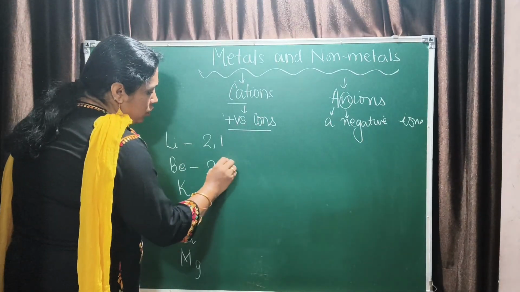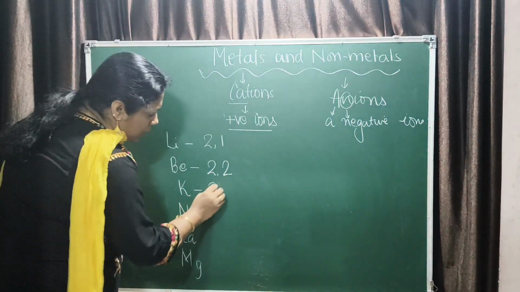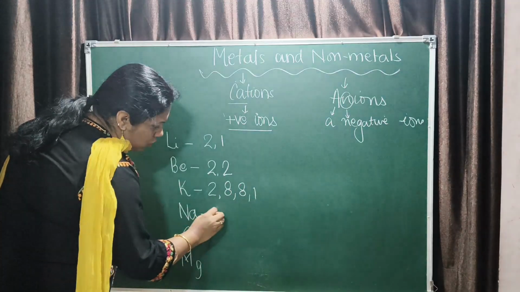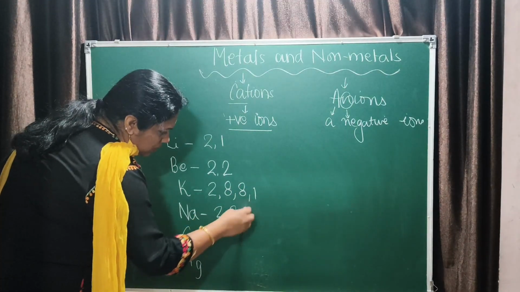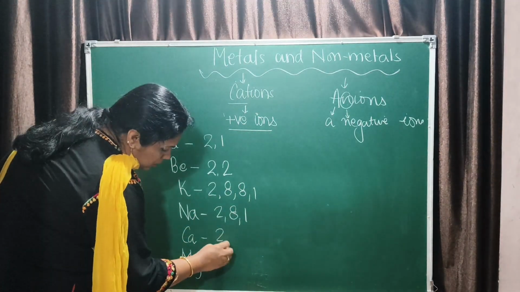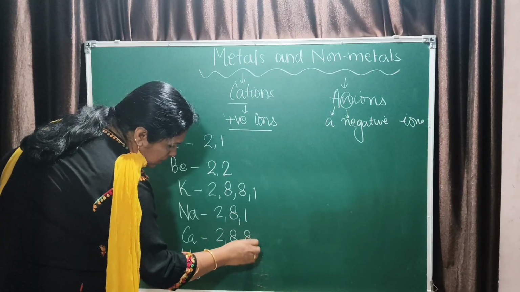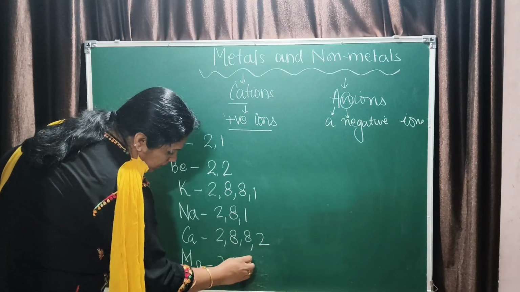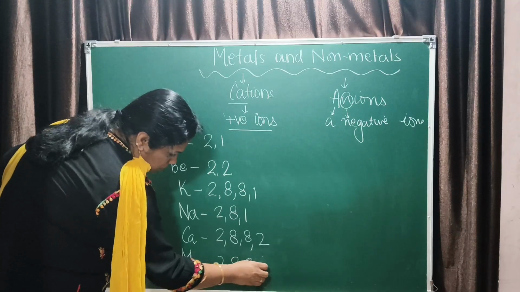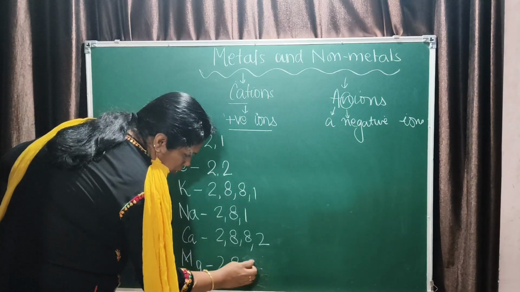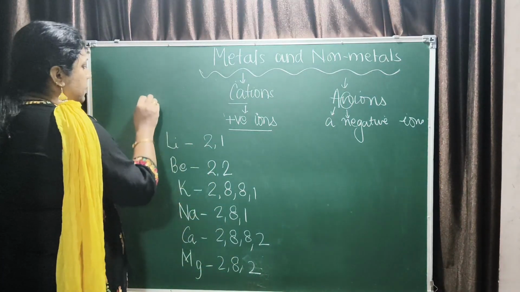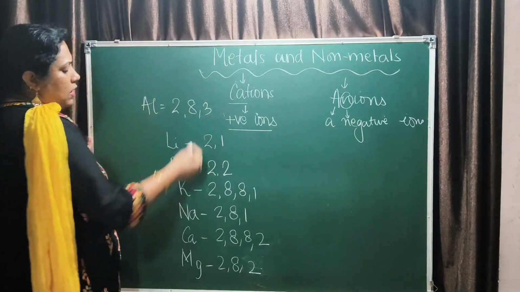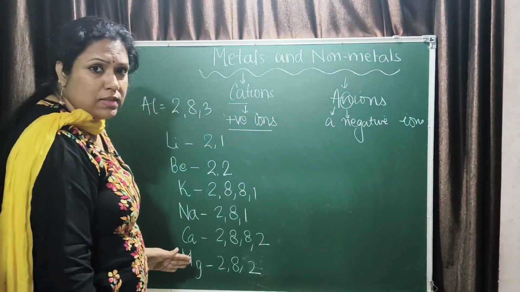Beryllium, 2, 2. Potassium, 2, 8, 8, 1. Sodium, 2, 8, 1. Calcium, 2, 8, 8, 2. Magnesium, 2, 8, 2. Similarly, aluminium has 2, 8, 3. These are all metals, correct?